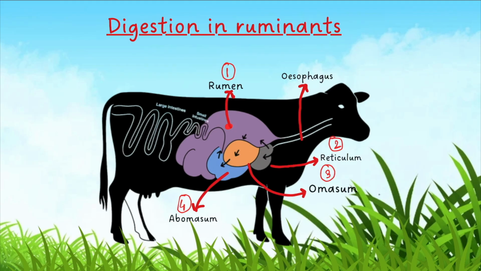Now what happens in this case? When the cow or the buffalo swallows the grasses very quickly, immediately the food passes down through the esophagus and reaches the first part of the stomach, which is the rumen.